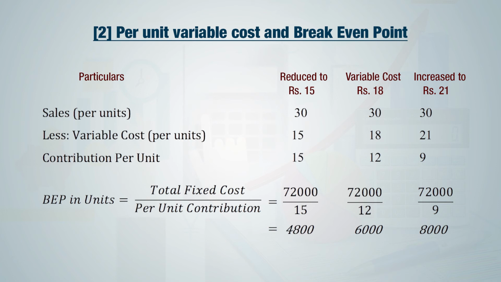And if there is increase in variable cost per unit from rupees 18 to 21, there will be increase in break-even point from 6,000 units to 8,000 units. So this shows there is positive relation between variable cost per unit and break-even point.